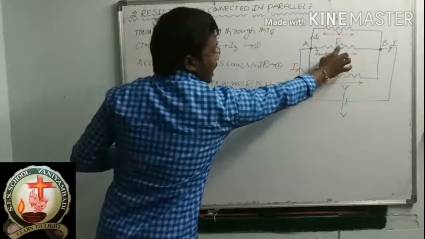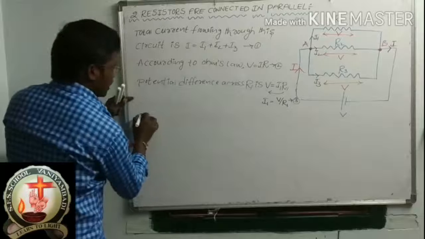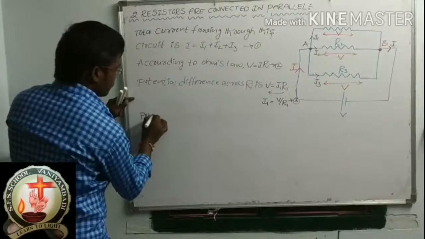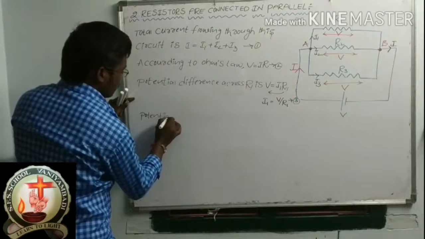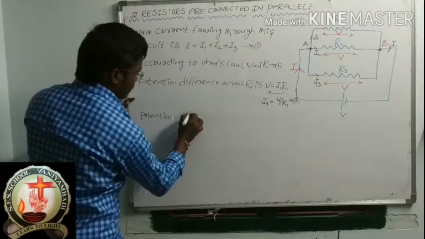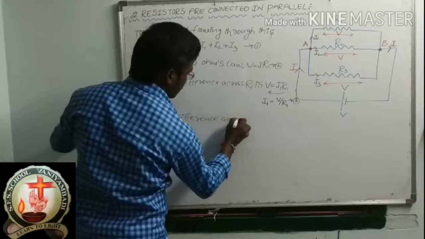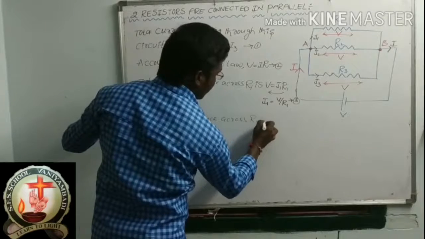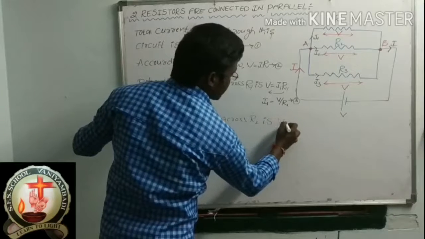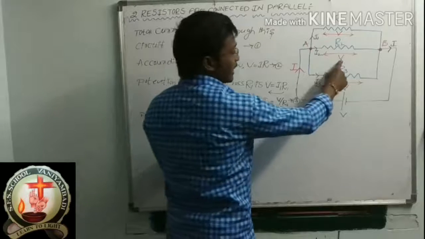Potential difference across R2: what is the potential difference across R2 here?